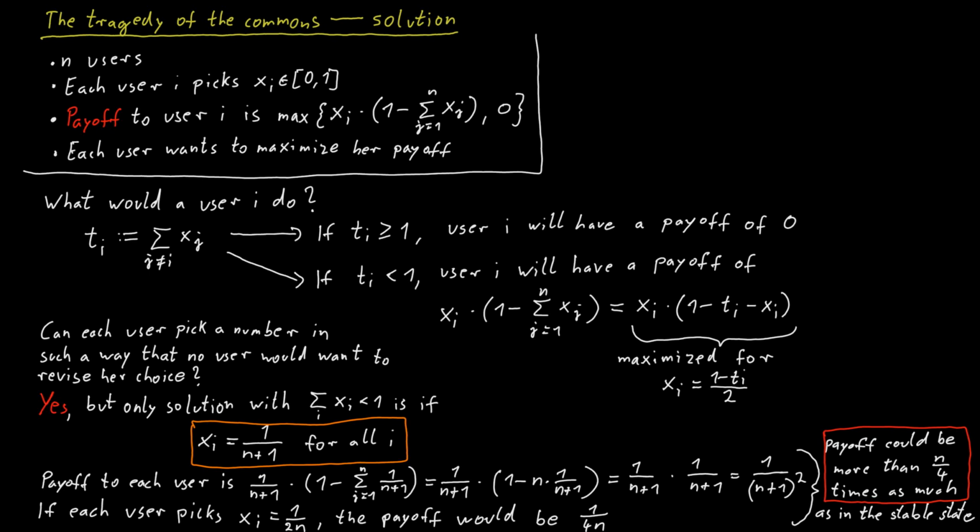The term tragedy of the commons comes from a theoretical explanation of how overgrazing can happen when farmers share a common piece of land. So each farmer has an incentive to put a large number of cattle on the shared piece of land, because otherwise the cattle of the other farmers will just get a larger share of the grass. But the end result is that the land may be, at least temporarily, destroyed and become useless to all farmers. We will encounter and discuss similar types of tragedies and similar types of issues in a number of later videos.